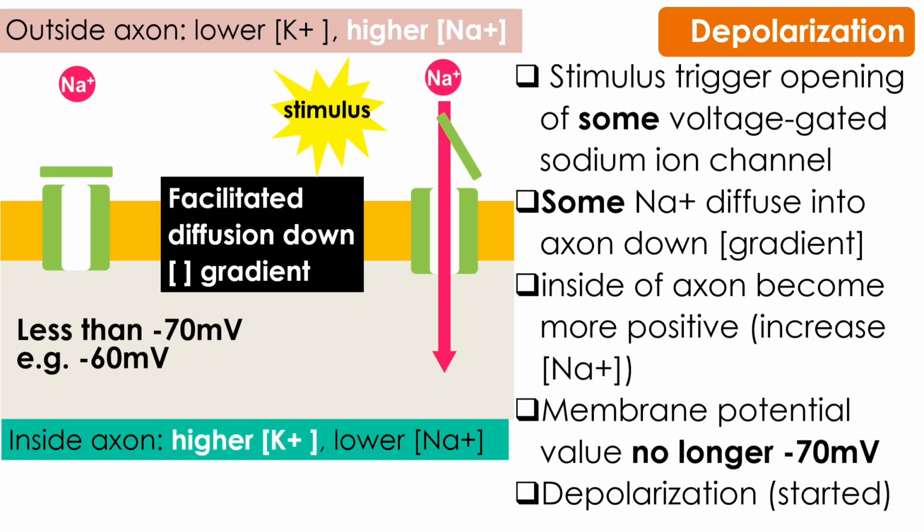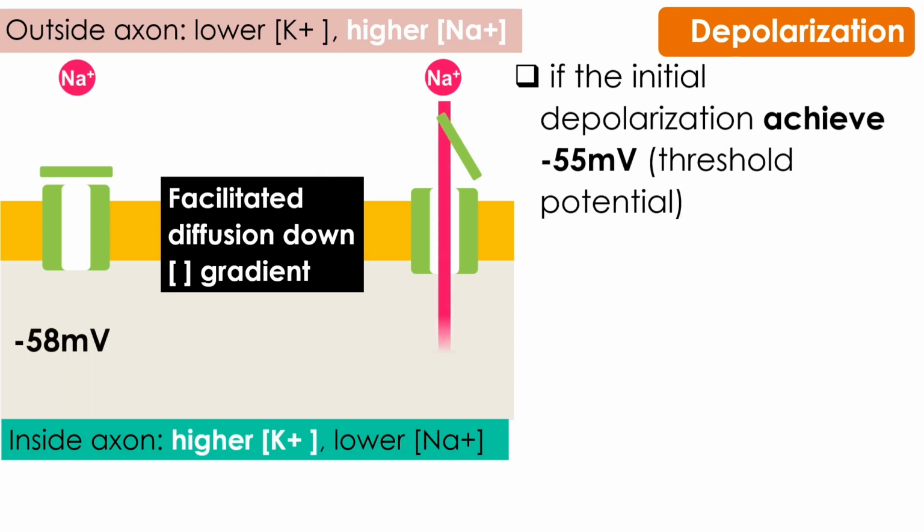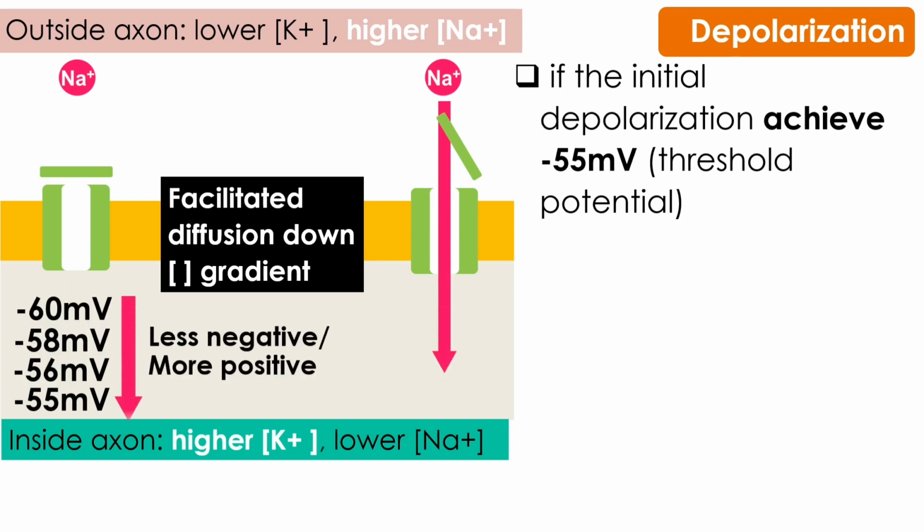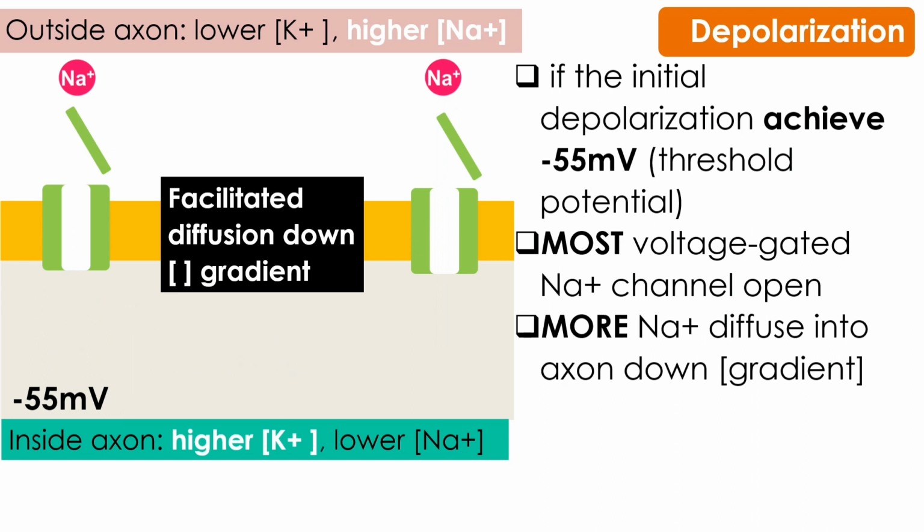The amount of depolarization triggered by the stimulus depends on the strength of the stimulus. Stronger stimulus will lead to higher value of depolarization. If the initial depolarization caused by the stimulus achieves the value of minus 55 mV, this will trigger opening of most voltage-gated sodium ion channel.